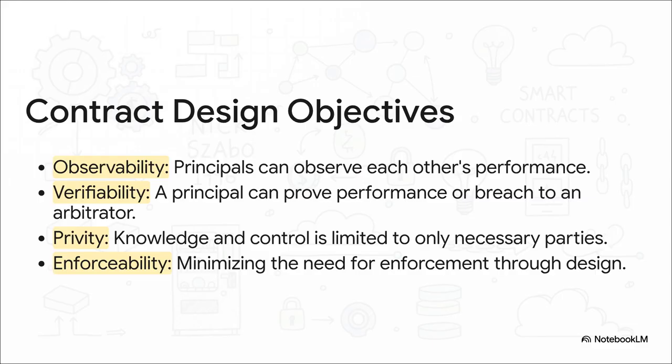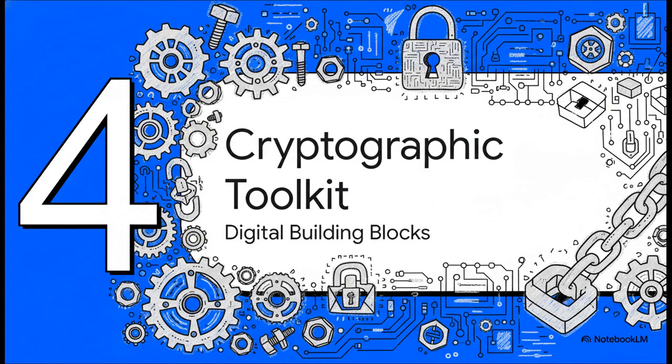First, observability. Can everyone involved actually see what's happening? Second, verifiability. If there's a dispute, can you prove what happened? Third is privity, basically privacy. Are the details kept secret from the outside world? And last, the big one, enforceability. The contract should be designed to enforce itself, so you almost never need to call in a referee. This all sounds fantastic in theory, but how do you actually build it?